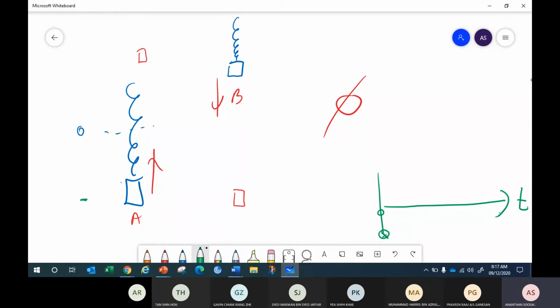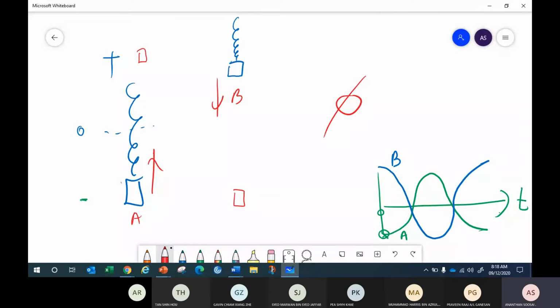So A will trace a graph of negative cos, because it starts at the negative here. So this is for your A. How about B? B starts from the positive displacement on top. So B will take a cos graph. This is for the B.